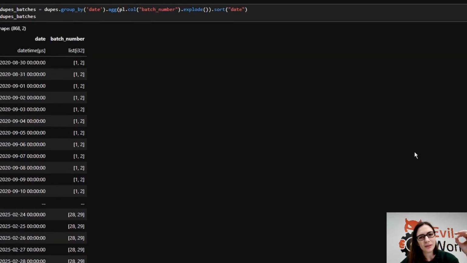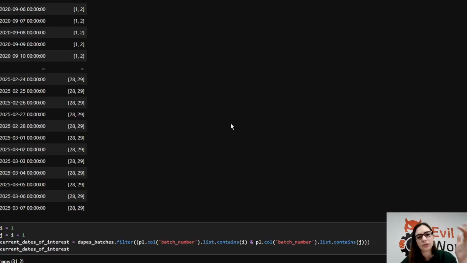The next thing I'm going to do is another group by, but this time I want to get for each date which of the 2 batches it's in. I know, based on how we constructed it, it's only in 2 batches, and I know they're in chronological order. So this table allows me to filter down to the dates that I want. For a particular batch, if I'm working on batch IJ, I can use this to filter down to the dates that are in IJ and then filter the data I'm working with to dates in IJ. Now you might be thinking, why do I need to do this complicated step with all this polars explode?